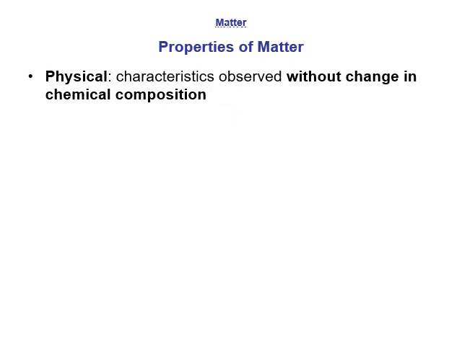So some of the properties of matter, you have either physical or chemical properties. Physical properties are characteristics that are observed without any change in chemical composition. So as long as the matter that you're looking at does not change chemically, that is a physical change or physical property. An example would be state of matter. So gas, liquid, solid. Ice is just frozen or solid water. Water is liquid water. Water vapor is gas water. It's always water. The chemistry has never changed. It just changes its appearance, if you will.